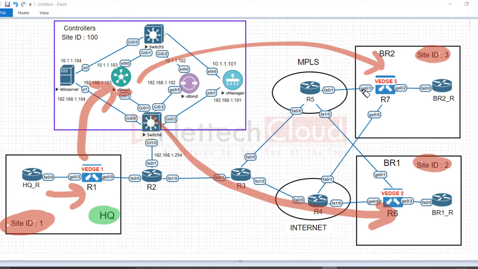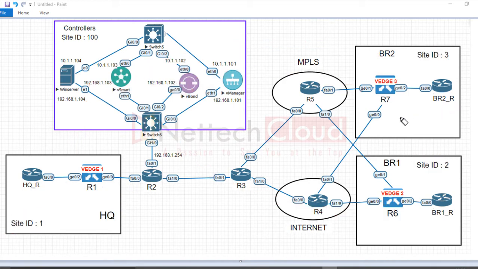But if prefixes are received from one site, either site 3 or maybe site 2, they will only be advertised to the headquarter site, not to each other. It means vSmart is applying route filtering. So in this way, once this hub and spoke topology policy is activated, and I will show you in the next lab section how to create and activate this policy,